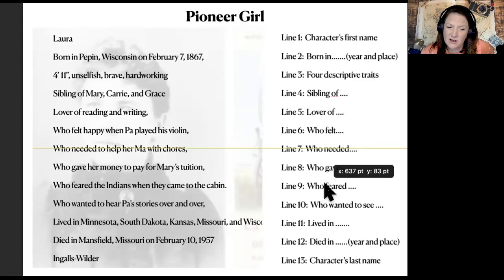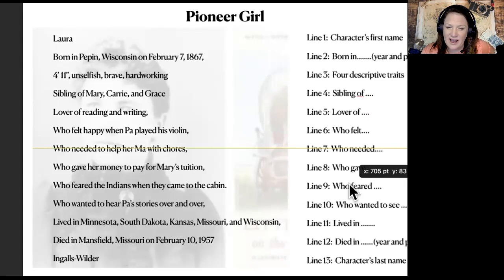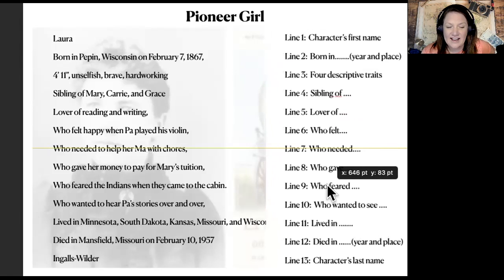Lived in Minnesota, South Dakota, Kansas, Missouri, and Wisconsin. Died in Mansfield, Missouri on February 10, 1957. Wow. She lived, looks like about 90 years, almost exactly. And character's last name, Ingalls Wilder.